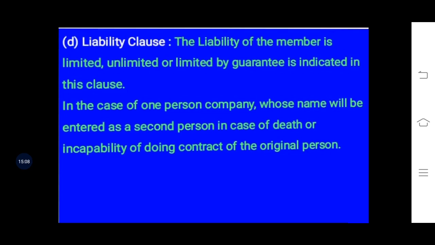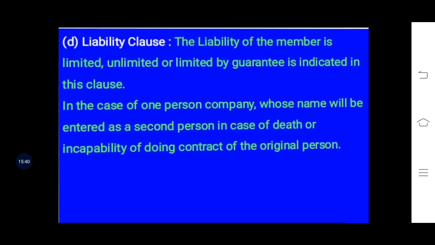So in case the man dies or gets insane or is not able to do any contract, in that case the liability clause will have to be entered, in which it should be mentioned who will be the nominee of that person in case of his death or his incapability of doing any contract.